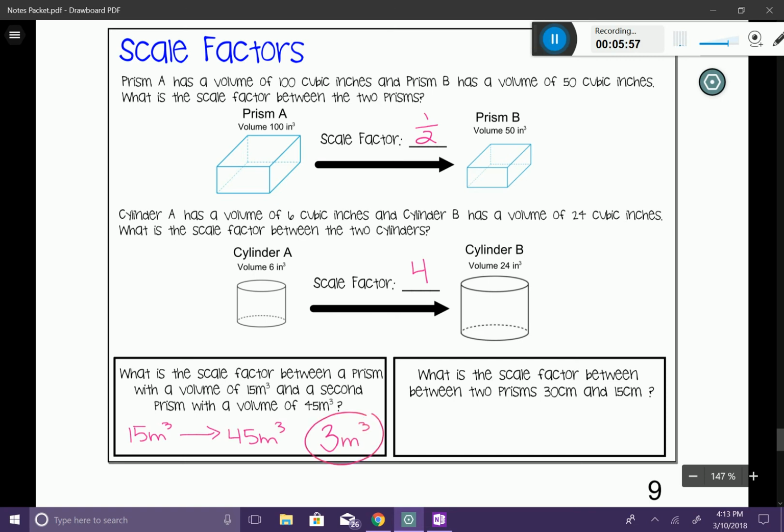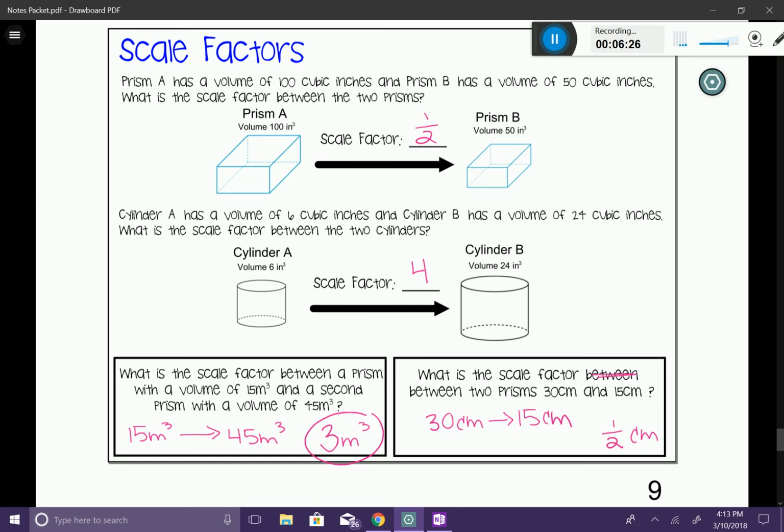What is the scale factor between two prisms, 30 centimeters and 15 centimeters? So this time I'm going from a large figure to a smaller figure. You can see that 30 is being cut in half. So that is going to make my scale factor 1/2 of a centimeter.